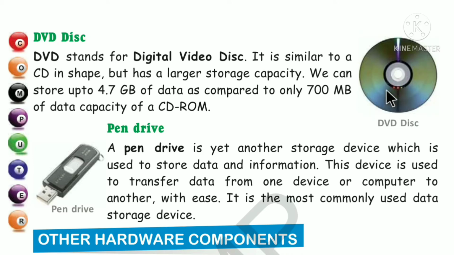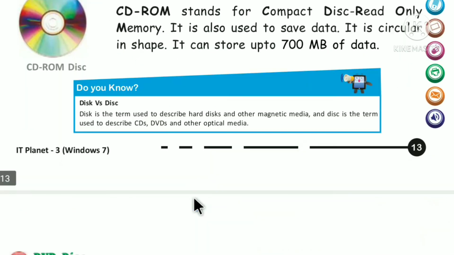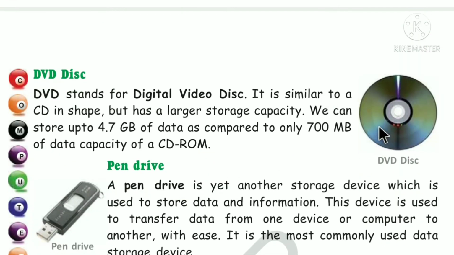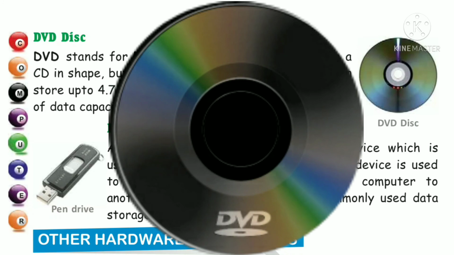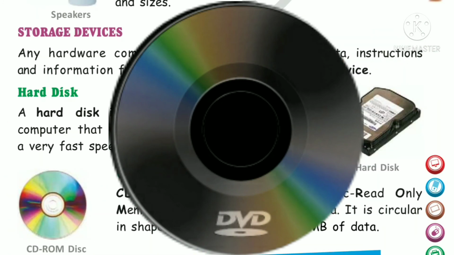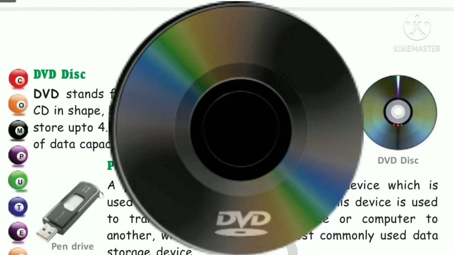So DVD, this is called DVD, digital video disc. DVD means digital video disc, that is similar to CD in shape. CD जैसे पहले CD देखा था ना, this CD-ROM जैसे shape same है, circular in shape, but it has larger storage capacity than the CD. This is DVD disc. DVD stands for digital video disc, and this is circular in shape.